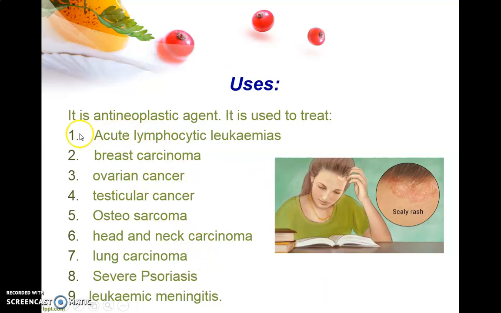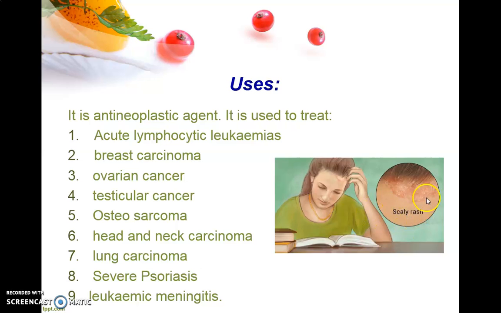Next, it is used as an antineoplastic agent in the treatment of acute lymphatic leukemia, that is a blood cancer, breast carcinoma, ovarian cancer, testicular cancer, osteosarcoma. Osteo stands for bone, it's a bone cancer actually. Sarcoma again is related to bone cancer. So most of these types of cancer like lymphatic leukemia, breast cancer, ovarian cancer, testicular cancer, osteosarcoma, head and neck carcinoma, lung cancer, and severe psoriasis, in which the skin gets damaged.